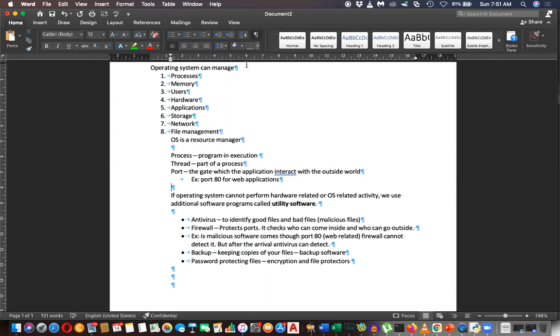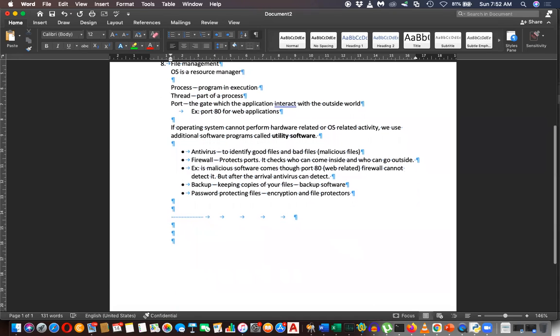When I click on it, these characters appear. These are called non-printable characters. For example, space is denoted by a mid dot. Tab, these kinds of arrows. Enter key, the paragraph sign.